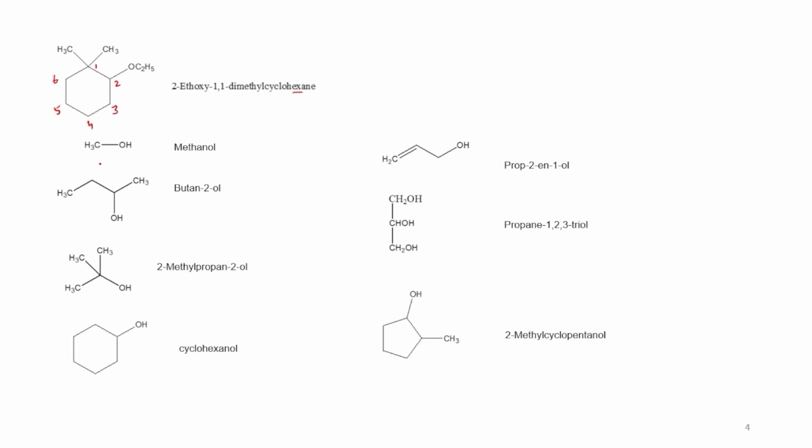Now this is the nomenclature of alcohols. This is CH3OH, methanol, which is also the IUPAC name. Now here 3 carbon atoms, so oxygen will get the preference. So this is 1, 2, 3, 4. So it is butan-2-ol. Here 1, 2, 3. It is 2-methyl propan-2-ol.